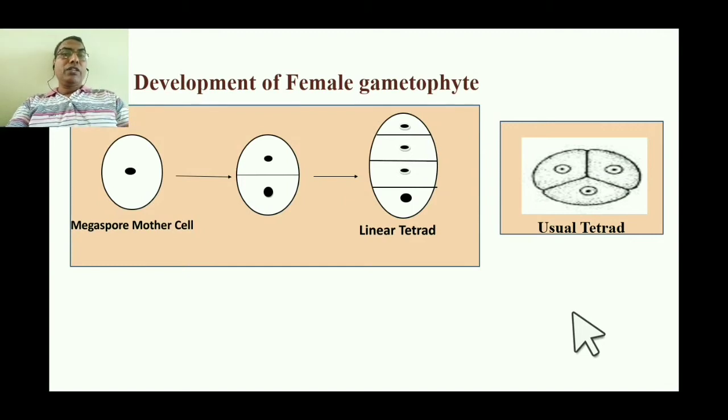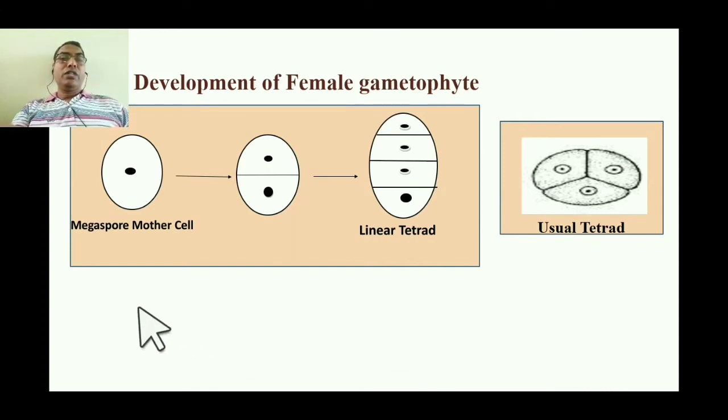Now we'll move on to the next, that is the development of the female gametophyte. We have dealt with this in the first year itself, in the second paper. Here again we have the same example. Inside the embryo sac there is a nucellus. This nucellus has one cell towards the micropyle, which turns into the megaspore mother cell.